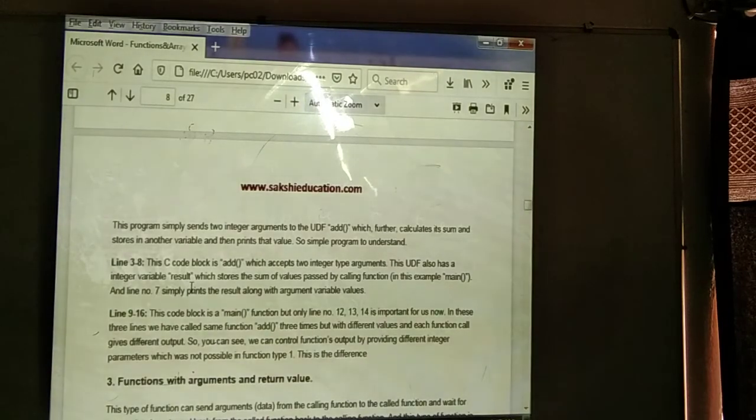In the next class, we can see functions with arguments and return value. Means here we will be returning a value also, and passing the parameters also. Thank you, one and all.